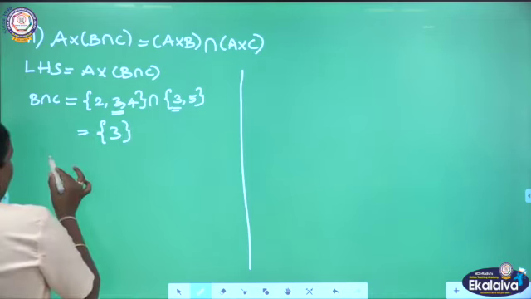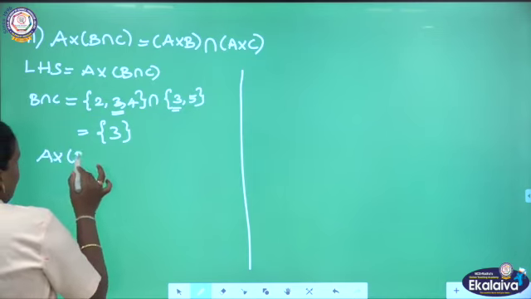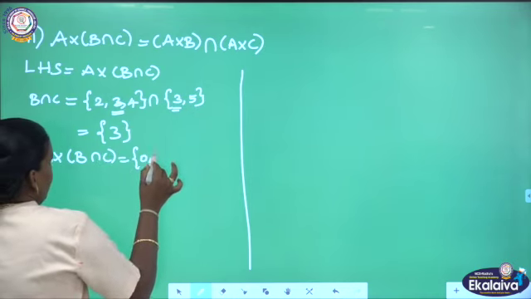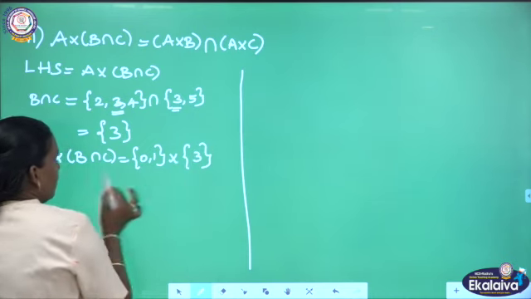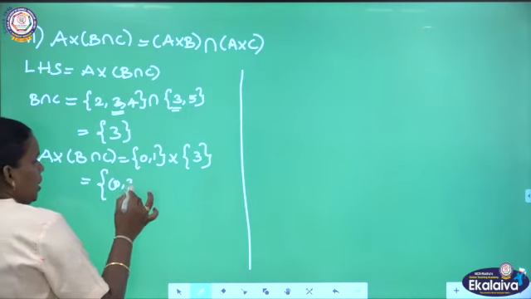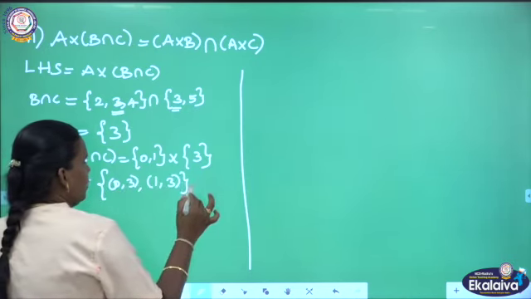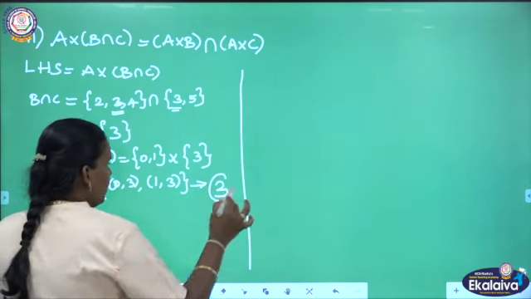Then complete our LHS: A cross B intersection C equal to A set {0, 1} cross C set {3}. Get this Cartesian product (0,3), (1,3) and mention this as equation number 3 because